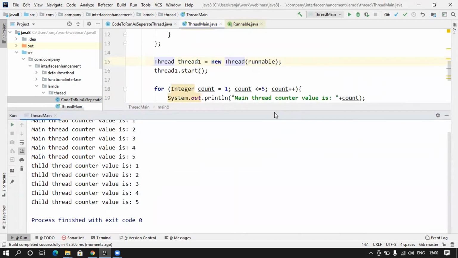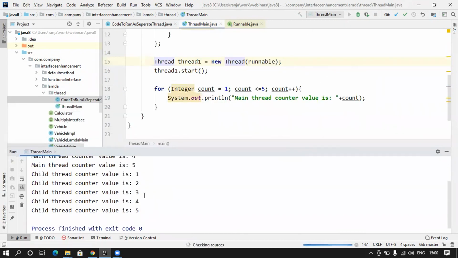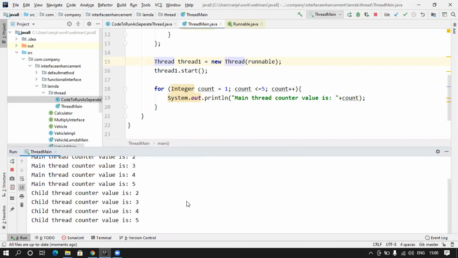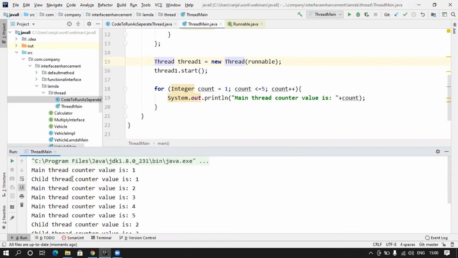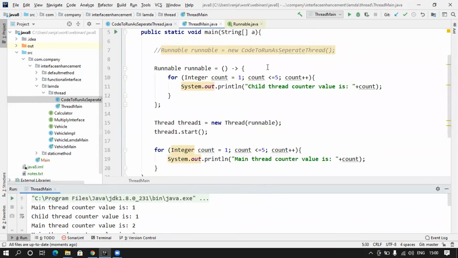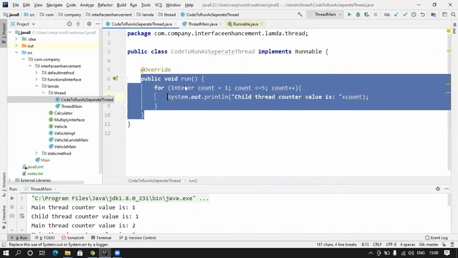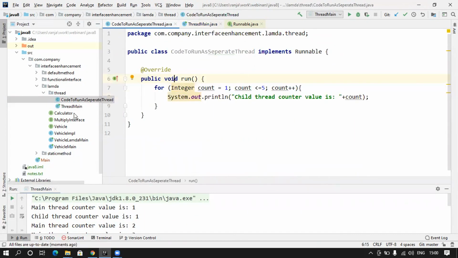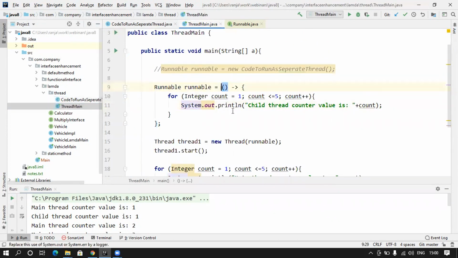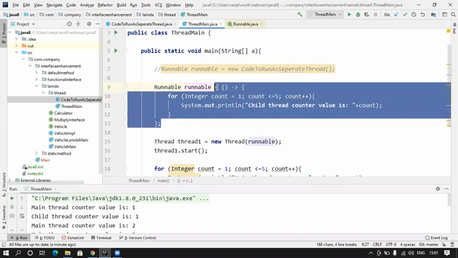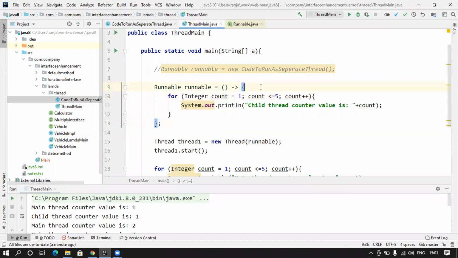See, if I run again, then of course we'll get a different output because threads run in a different form, randomly. So we can easily convert a normal Java 7 form of implementation of an interface method to a lambda expression. Great. So using lambda expression, you saw how we can completely get rid of a class implementation, and we can just put the implementation here itself in a clean, concise manner. That's the power of lambda expression.